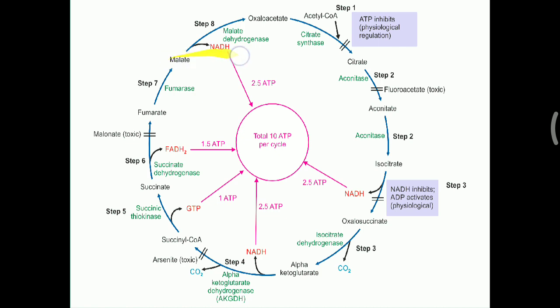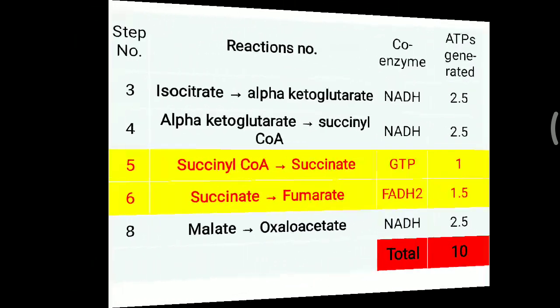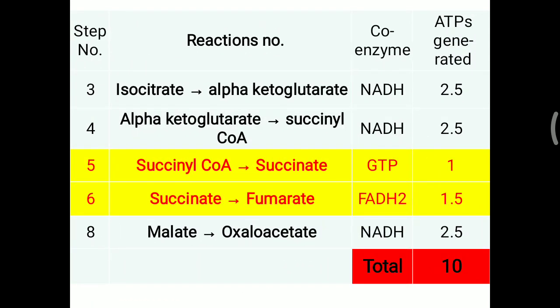Now in this picture you can see that a total of 3 NADH molecules are generated. Each NADH will provide 2.5 ATP, so a total of 7.5 ATP. One FADH2 molecule during succinate dehydrogenase makes 1.5, plus 1 GTP is generated. So total 2.5, 2.5, 2.5, that is 7.5, plus 1 is 8.5, plus 1.5, a total of 10 ATP is generated per cycle. In detail, steps number 3, 4, 5, 6 as well as 8 are generating ATP, but not directly making ATP.